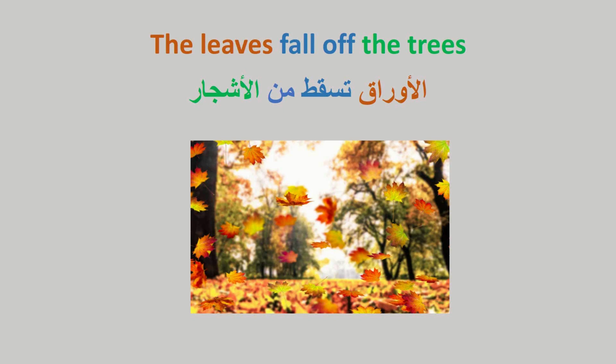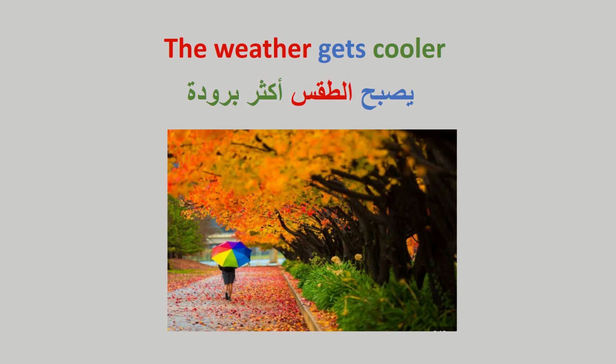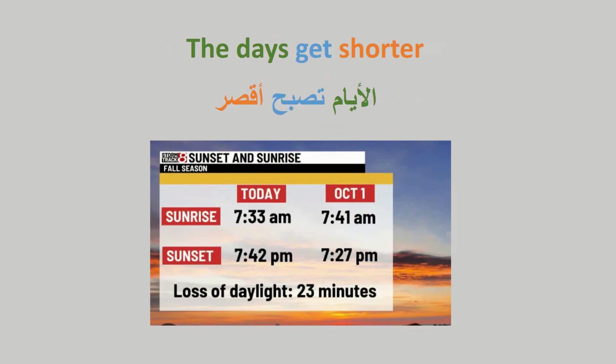The leaves fall off the trees. The weather gets cooler. The days get shorter.